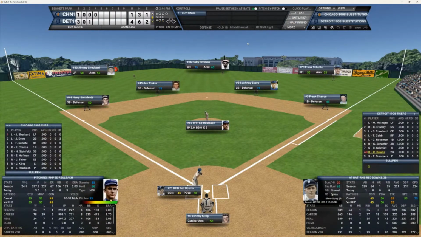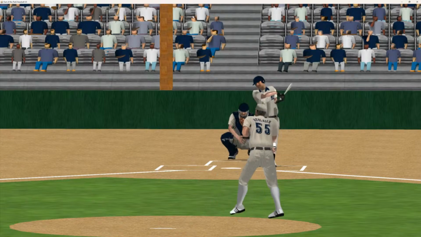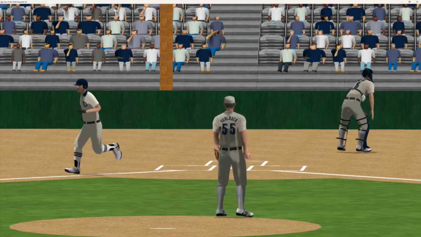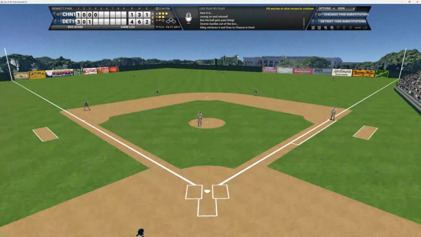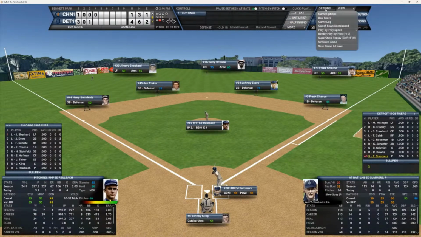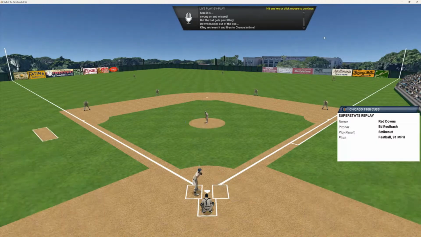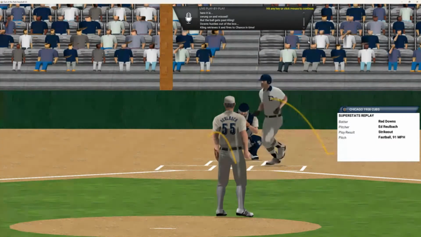We got the bottom part of the order due up here for the Tigers. Down Summers and back to McIntyre at the top. Red's 0 for 1. He's got a full count on him. And that's a swing and a miss. That ball got away from him. And he must have thrown down to first and we didn't see it. We'll take a look here. That was a terrible swing. That ball was in the dirt, folks.